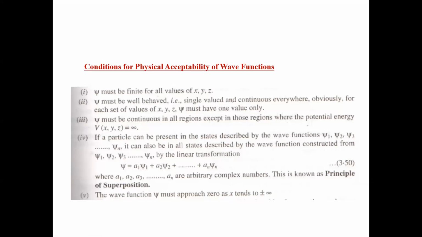This newly obtained psi wave function will also satisfy the above conditions 1, 2, 3. So if psi1, psi2, psin are finite, single valued and continuous wave functions, the resultant wave function will also be finite, single valued and continuous.